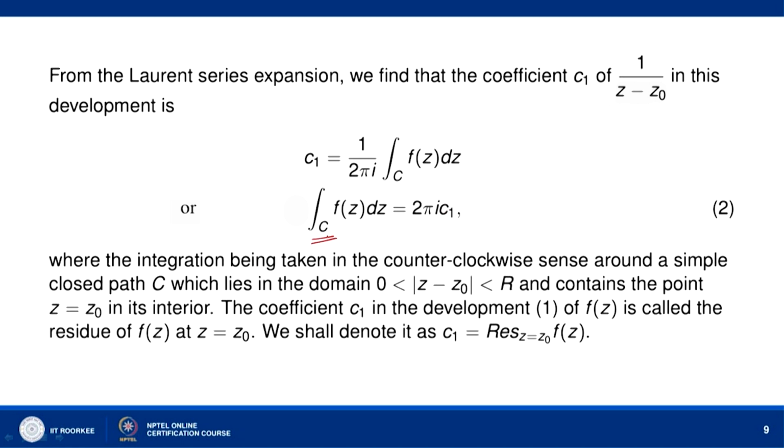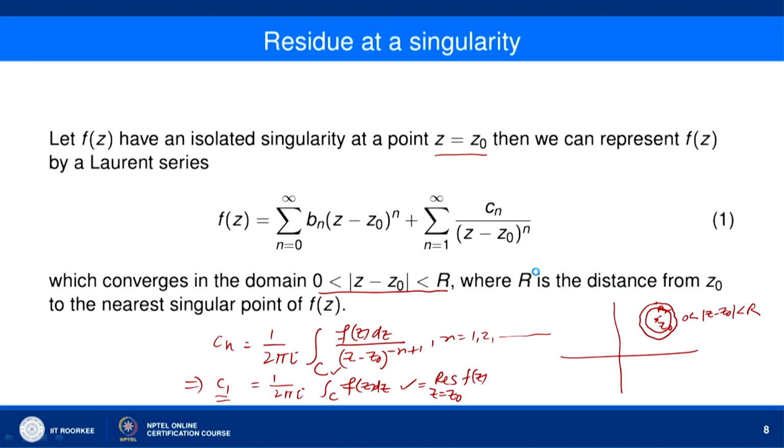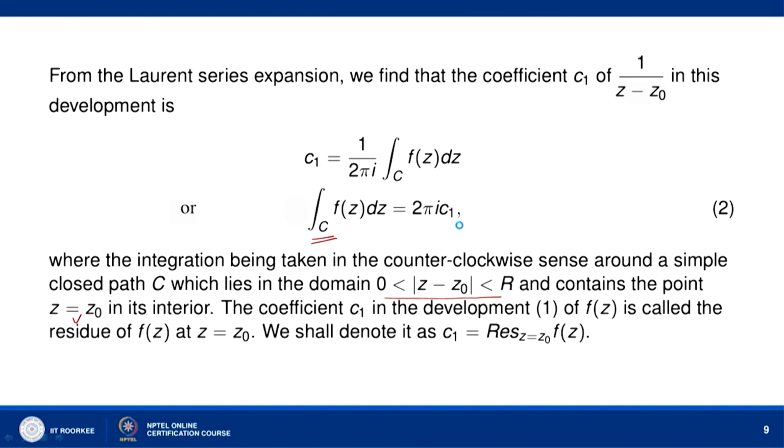integration is taken in the counterclockwise sense around a simple closed path C, which lies in the region 0 less than mod of z minus z naught less than R, and contains the point z equal to z naught in its interior. In this development of f(z), the coefficient C1 is called the residue of f(z) at z equal to z naught, denoted by residue of f(z) at z equal to z naught like this.